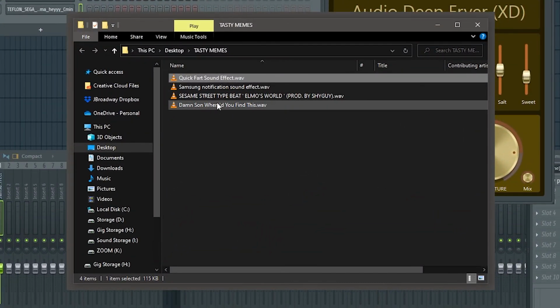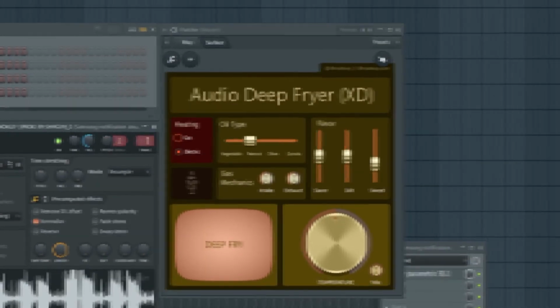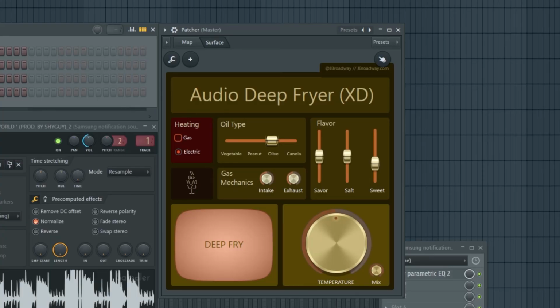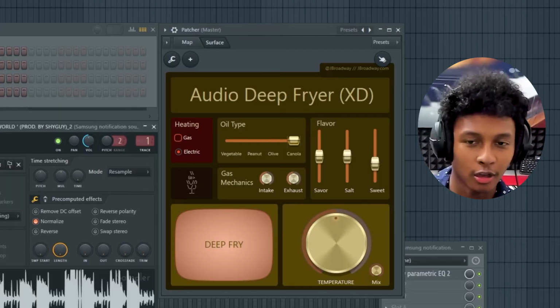Last but not least, we have the Sesame Street type beat. So we're gonna do electric heating, peanut oil type. Okay, let's deep fry it. Let's see how this sounds. Okay, that was kind of uneventful. So let's try olive oil instead. Canola oil?